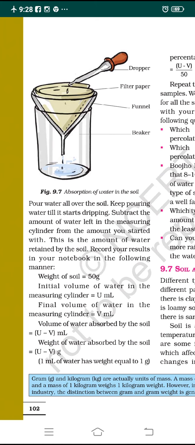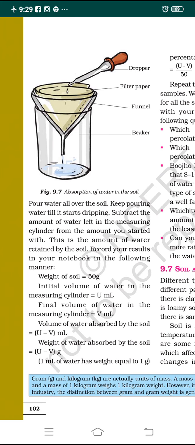So to some extent only the soil particles can absorb this water, whenever a drop of water falls on them. After some time, when their absorption capacity is over, beyond that capacity the soil particles cannot hold the water with them. So the water starts dropping down through the filter paper and falls into the beaker.